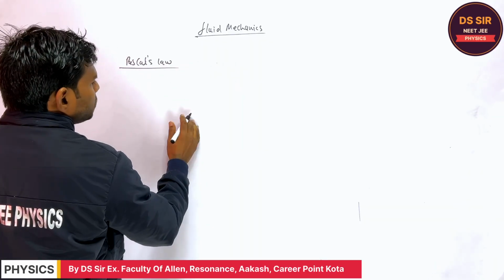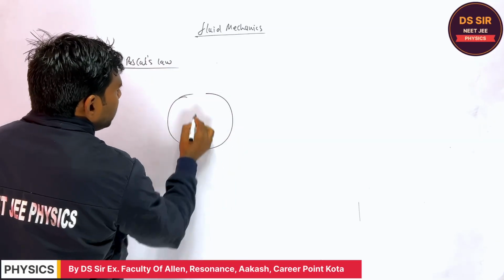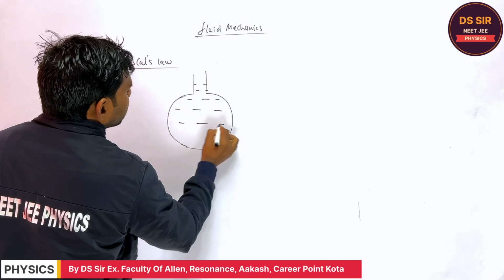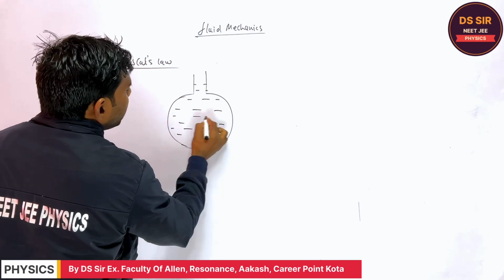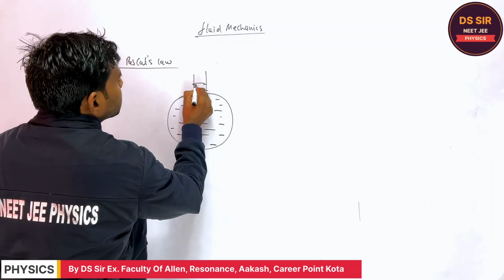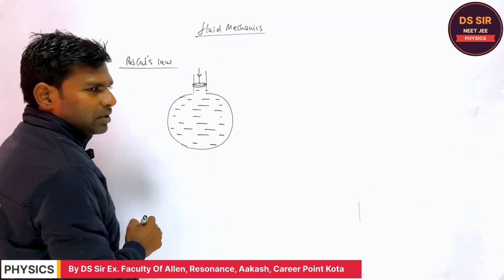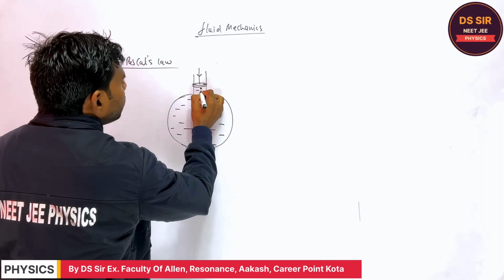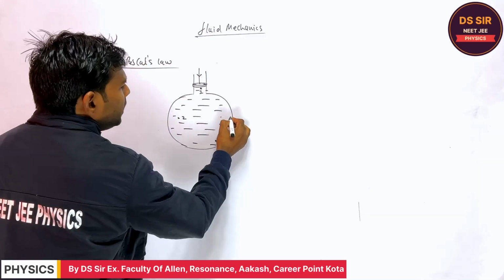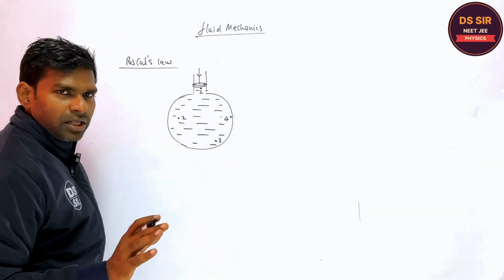According to Pascal's law, suppose this is the container, right? The liquid is filled like this everywhere. This is the closed vessel and the liquid or the fluid is enclosed in this closed vessel. Suppose this is the piston over here. Is it clear or not? So if you consider point 1, point 2 over here, point 3 over here, or any point, point 4 you can assume at this point. Is it clear or not?